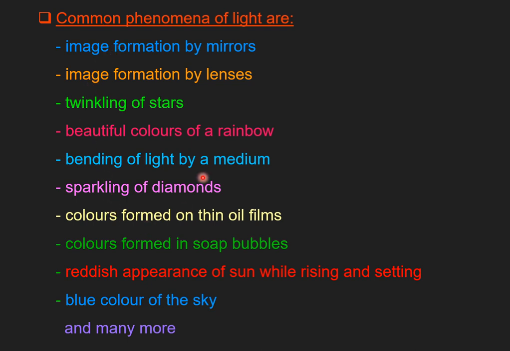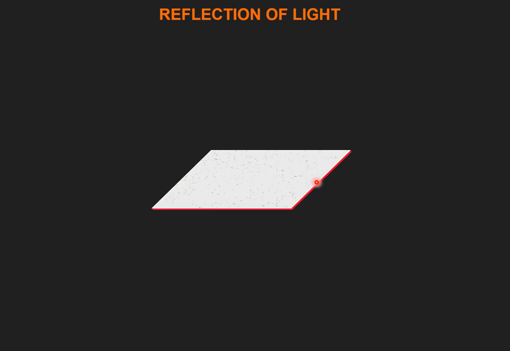Many of these phenomena we will discuss in 10th standard itself, but the rest we will discuss in higher classes, that is 12th standard. First, the most basic phenomenon is the reflection of light. As the name suggests, for reflection of light to take place, what we require is a reflecting surface. The simplest kind of reflecting surface we can have is a plane mirror.